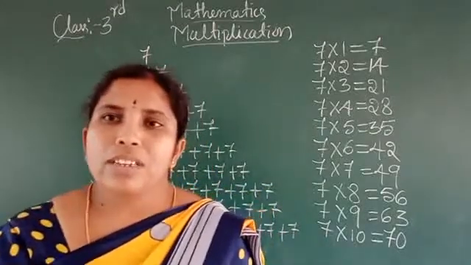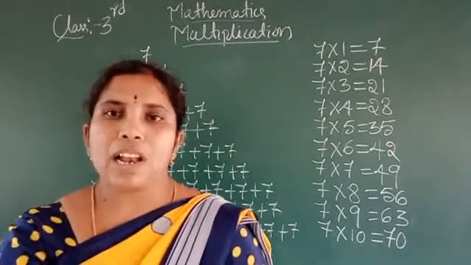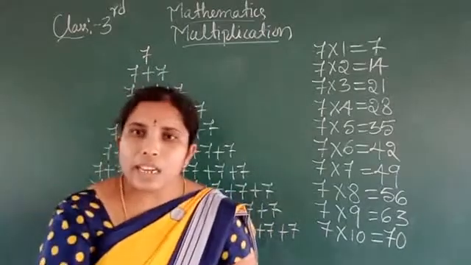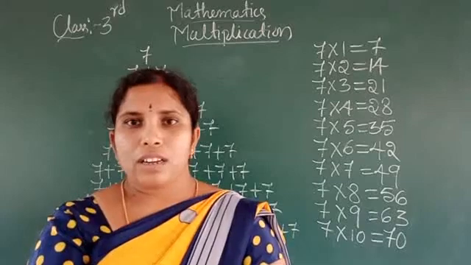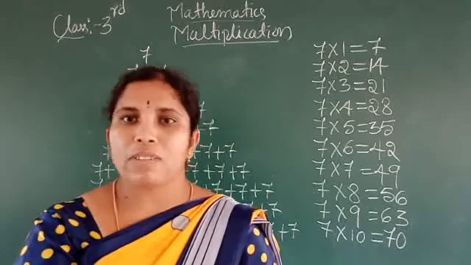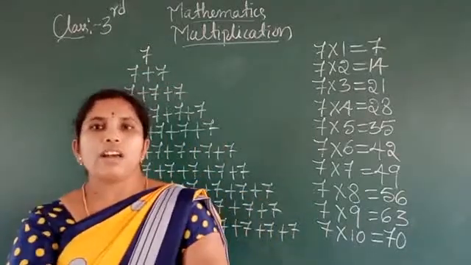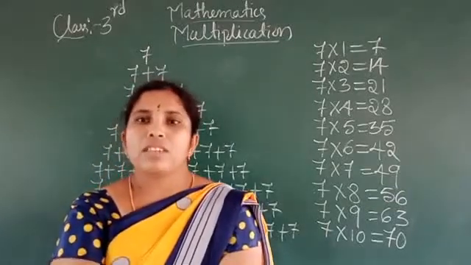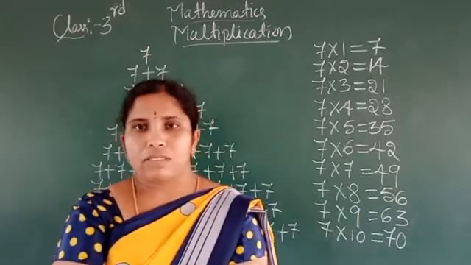Okay students, so now write down this multiplication table. Write 10 times and practice yourself. Learn it by heart yourself. 7 ones are 7, 7 twos are 14, 7 threes are 21, 7 fours are 28, 7 fives are 35, 7 sixes are 42, 7 sevens are 49, 7 eights are 56, 7 nines are 63, 7 tens are 70. Like that, learn by heart yourself.